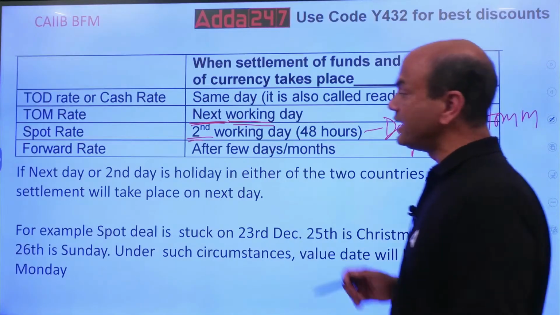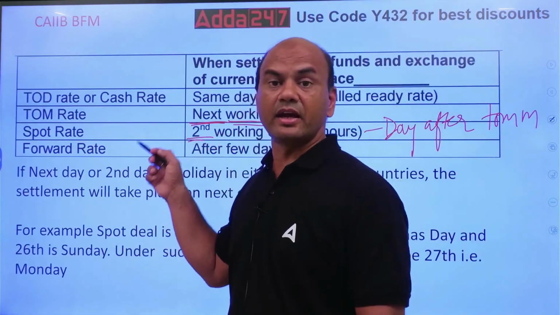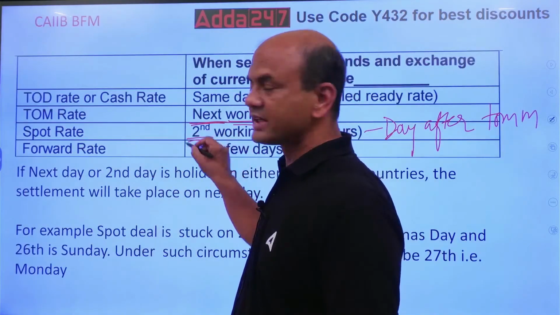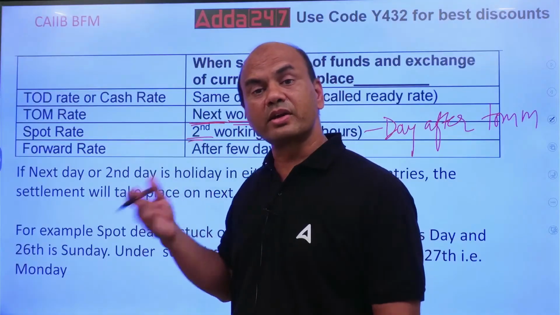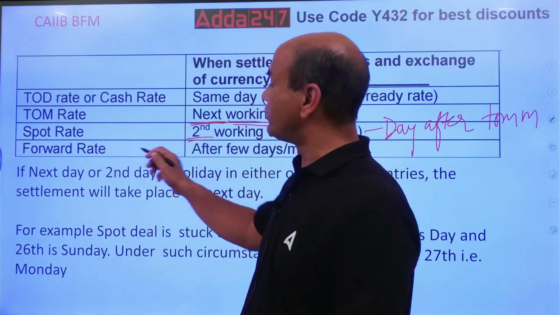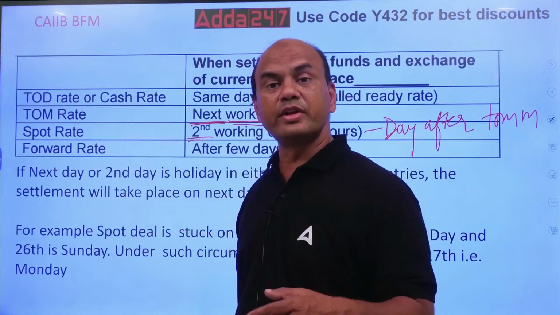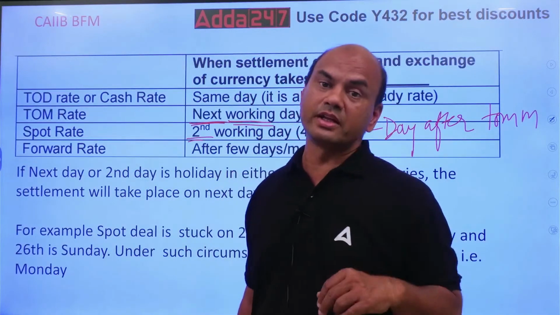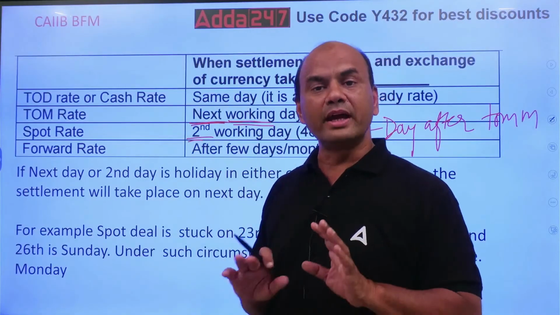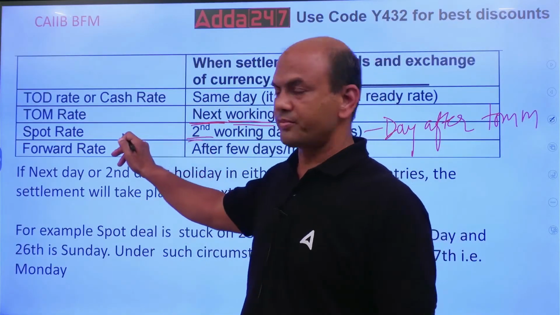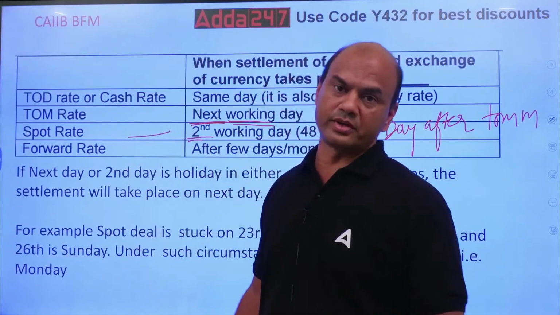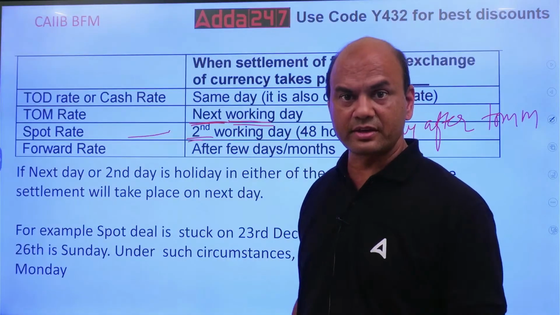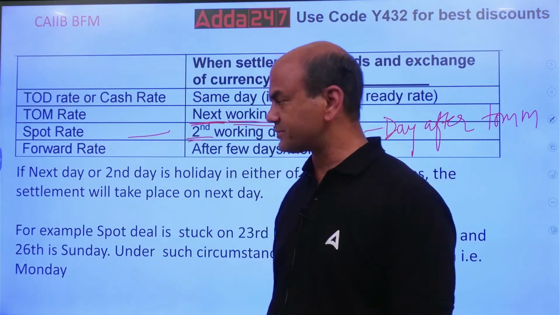And any day after this is called forward. If it is the third working day, then it means forward. If it is the fourth, then again forward. If it is the fifth, then again forward. If it is 1 year, again forward. So any day after the spot is known as forward. Got it? Everyone clear? Let's take a few examples.